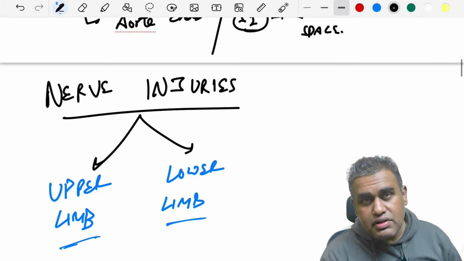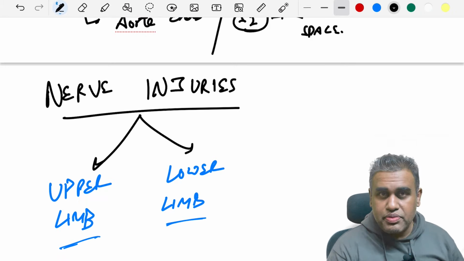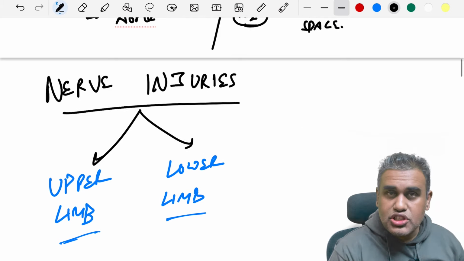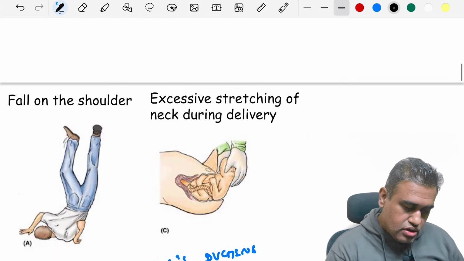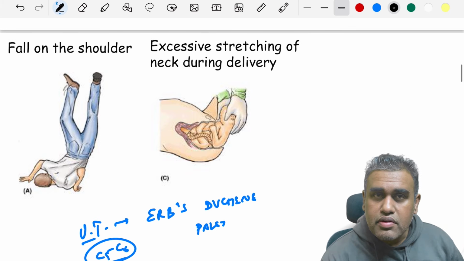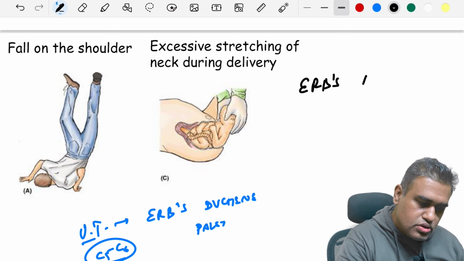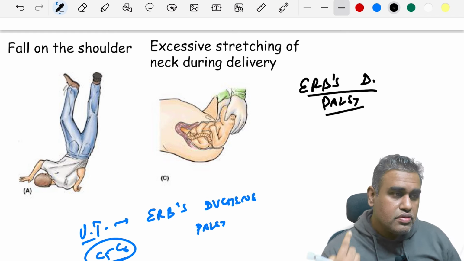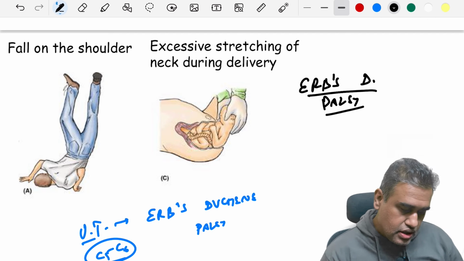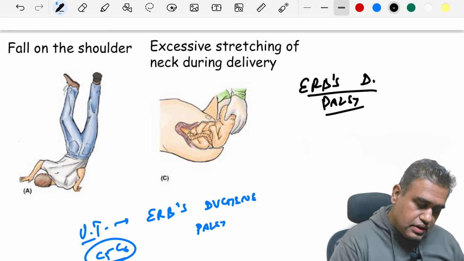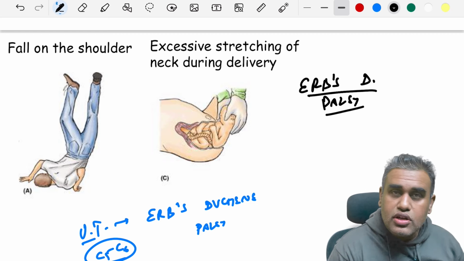Next we come to the nerve injuries of both the upper and the lower limb. Very important high yield topic over here. A quick brief discussion. So to begin with, here we are seeing a couple of images. This is showing us which palsy? It's showing us the Erb-Duchenne palsy, where there is undue separation of the neck and the shoulder. This is the mechanism of injury of Erb's palsy, where the upper trunk is involved, C5, C6 root value.